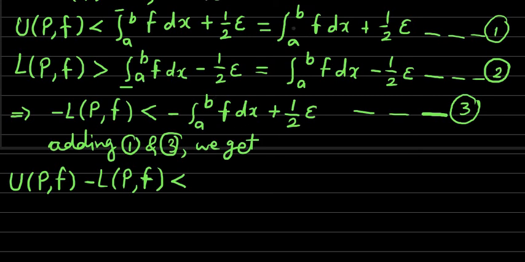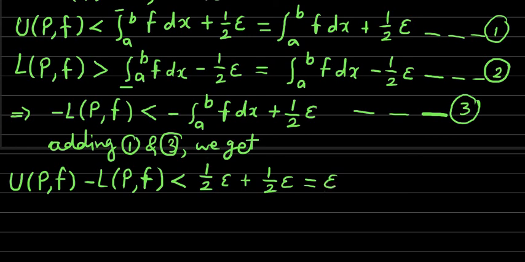So this plus integration a to b of dx minus integration a to b of dx will get cancelled, and the remaining will be simply 1 by 2 epsilon plus 1 by 2 epsilon. So this is less than 1 by 2 epsilon plus 1 by 2 epsilon. But 1 by 2 epsilon plus 1 by 2 epsilon is simply epsilon.